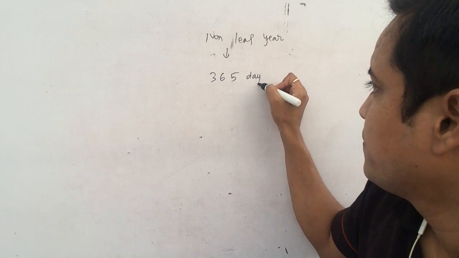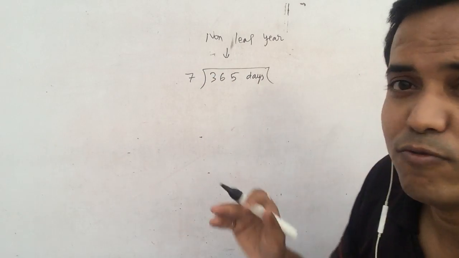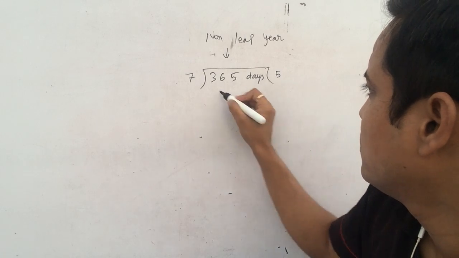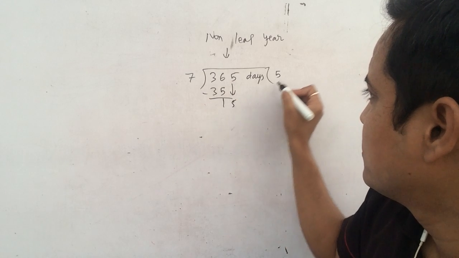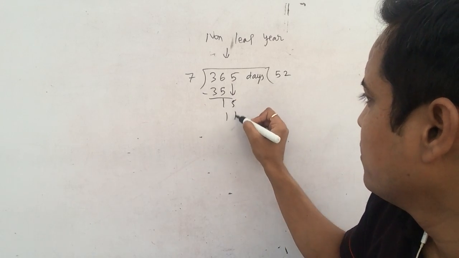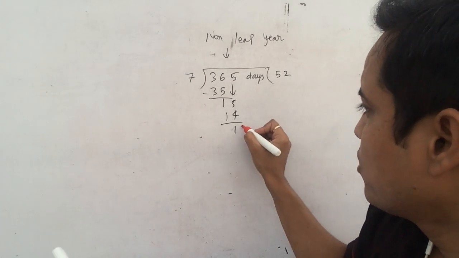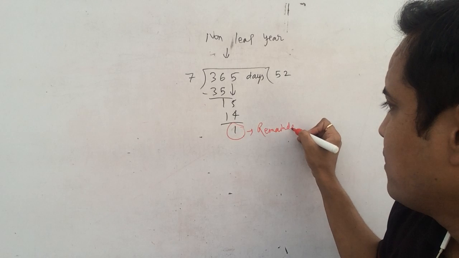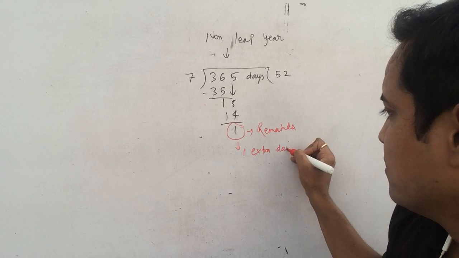When you divide by 7, you will find the number of weeks. 7 fives are 35, 7 twos are 14. So here you have 1 extra day, because you are getting the remainder 1.